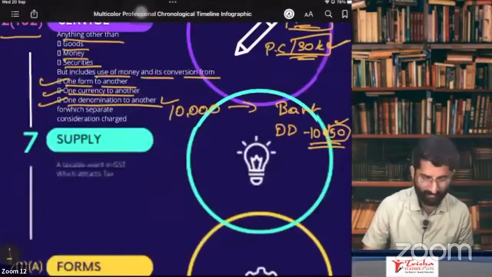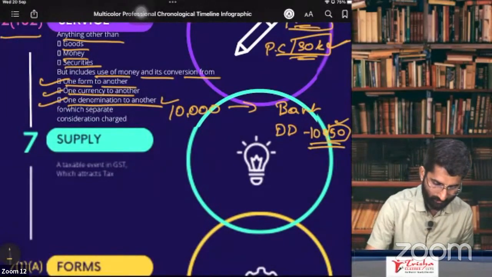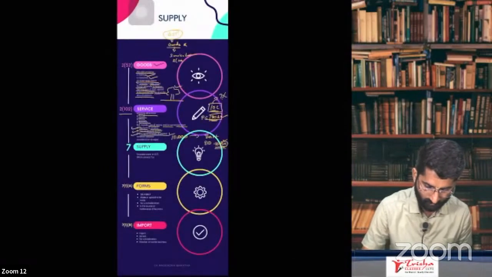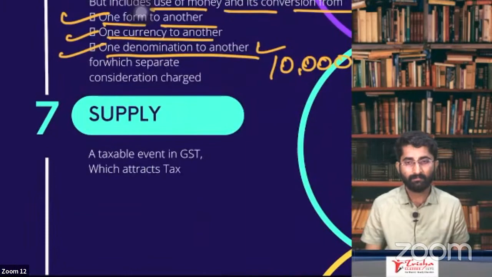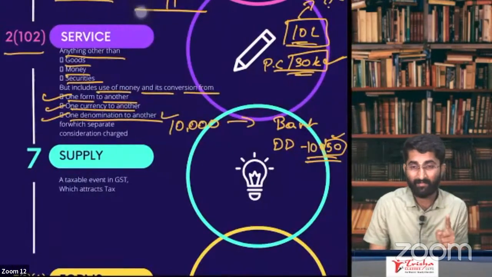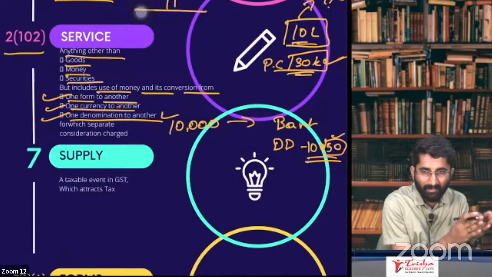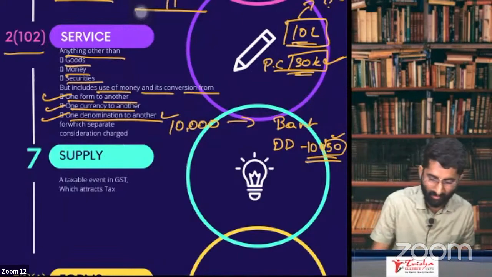Now we will discuss the meaning of supply. Okay. What is the meaning of supply here? Supply, sir? Supply is a taxable event. Supply means a taxable event. So if there is supply, then the provisions of GST are applicable. Now the question is, what is the meaning of supply?